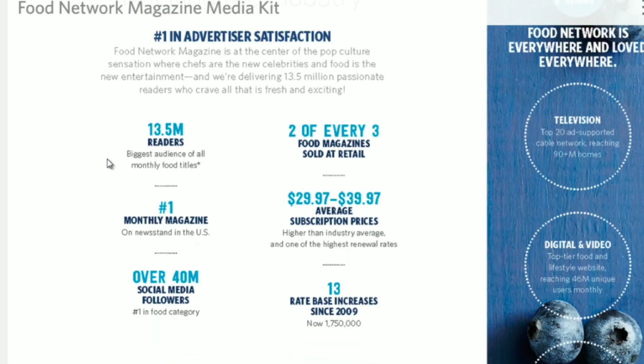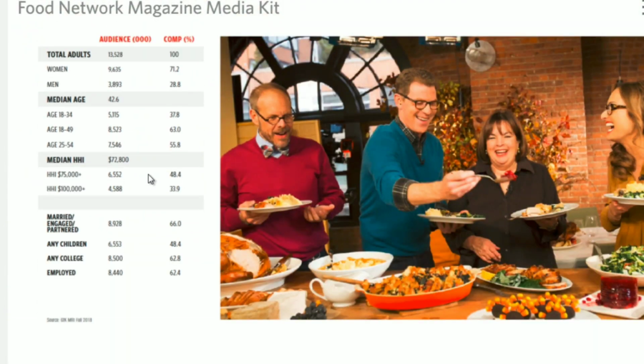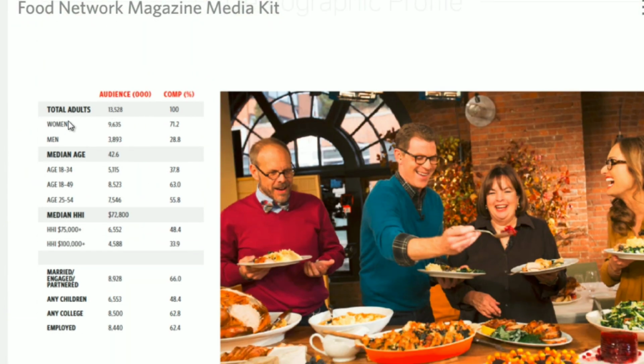So we can see here, besides this data here, sometimes if you scroll further down, it'll tell you stuff like this, like adults, it looks like mainly women, probably 70% women or 90% women actually. It tells you the age group. So the majority are 18 and above, how much money they earn, if they have children, are they married, are they employed, what is their education level.